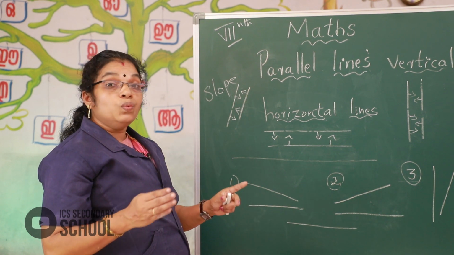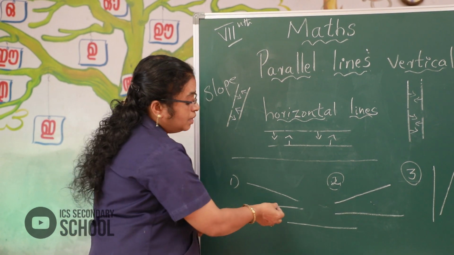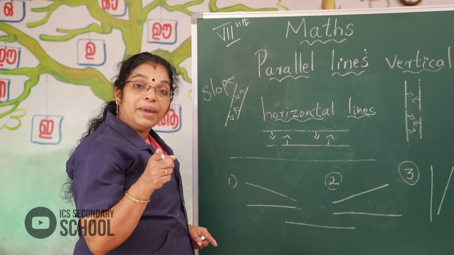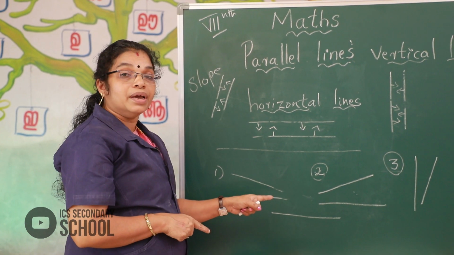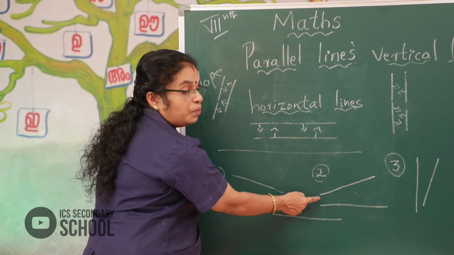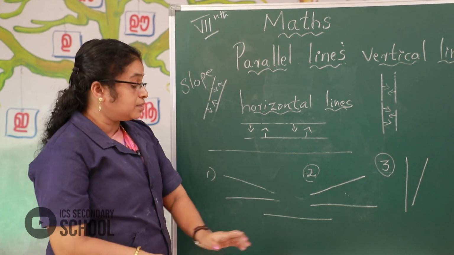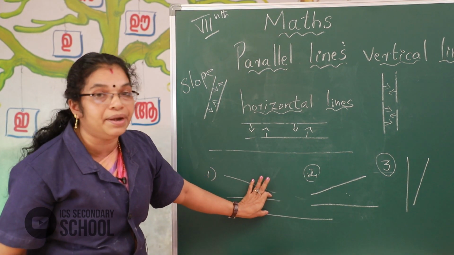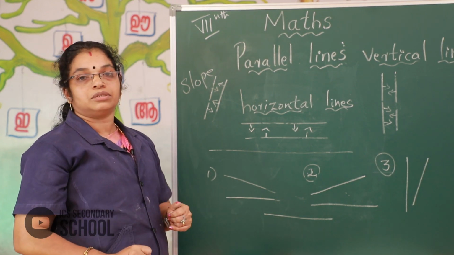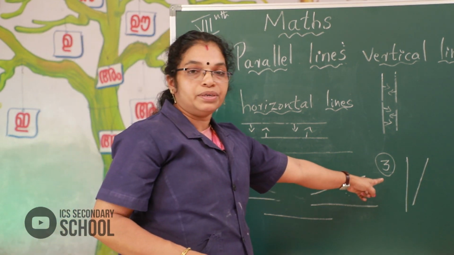But if we extend these lines to the right side, do they meet? They would meet. Okay. Second figure, look here. First we can see that they never meet. Okay. If we extend the left side, do they meet? They will meet. Okay. That's also the third figure, look here.